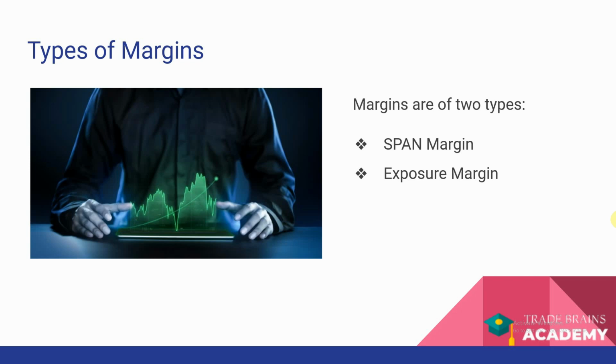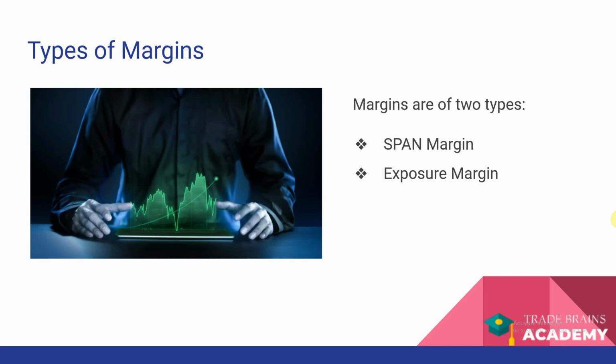Now, there are basically two kinds of margin. The first is the span margin and the second is the exposure margin. Span margin is the minimum requisite margin required in the trading account, and the exposure margin is the amount which is required over and above the span margin. Span margins are mandated by the exchange. That's the minimum amount of money which you have to keep with the exchange.